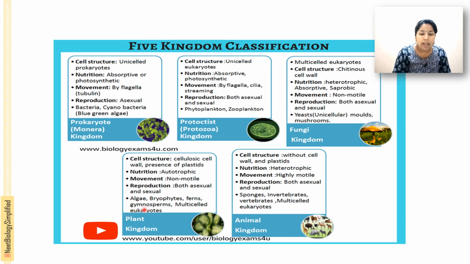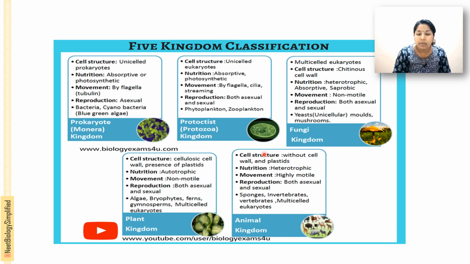Then next is the plant kingdom, or kingdom Plantae. Cellulose is present in the cell wall of the plants, and nutrition is by autotrophic mode only. They are non-motile. Reproduction is both asexual and sexual. Algae, bryophytes, ferns, gymnosperms, multicellular eukaryotes, and all the flowering plants come under this plant kingdom.